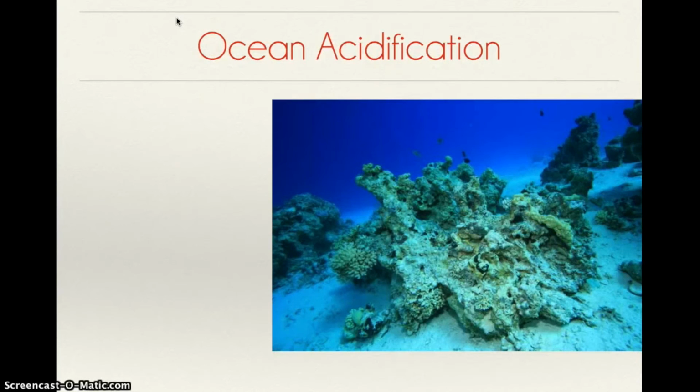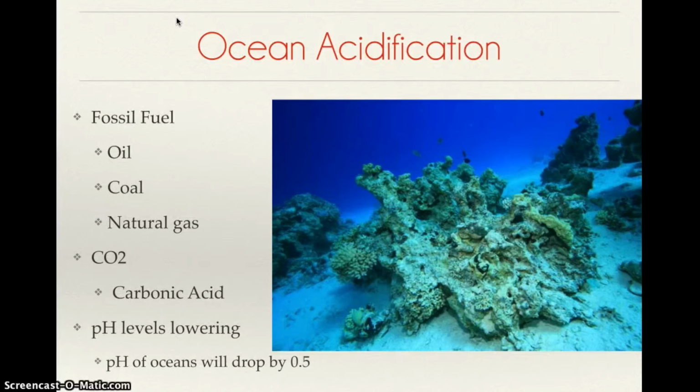Ocean acidification. This is caused by fossil fuel burned by humans, which includes oil, coal, and natural gas. Also, carbon dioxide released turns into carbonic acid when it goes into the ocean. The ocean absorbs roughly 22 million tons of CO2 a day. Projections based on these numbers show that by the end of this century, the ocean's pH level would reduce by about 0.5.